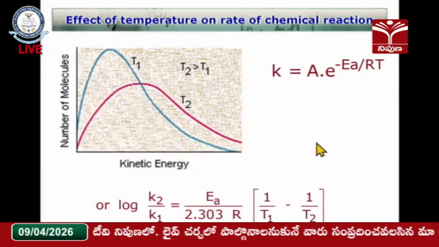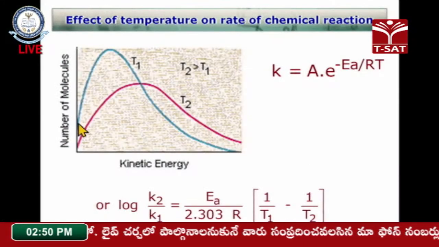With an increase in temperature, the rate of the reaction increases, and in general, with an increase of 10 degrees of temperature, the rate of the reaction becomes doubled. We can see the effect of the temperature with a graphical presentation for the two systems here.